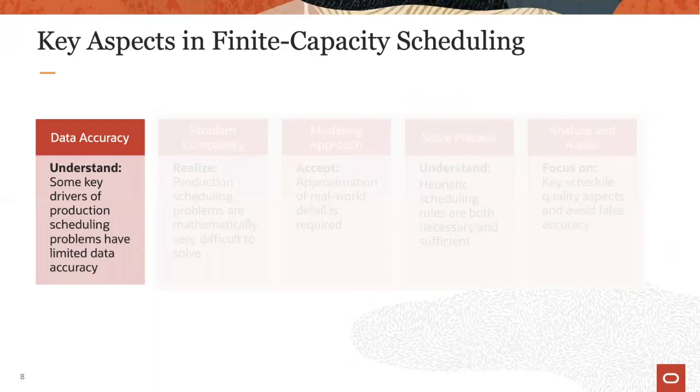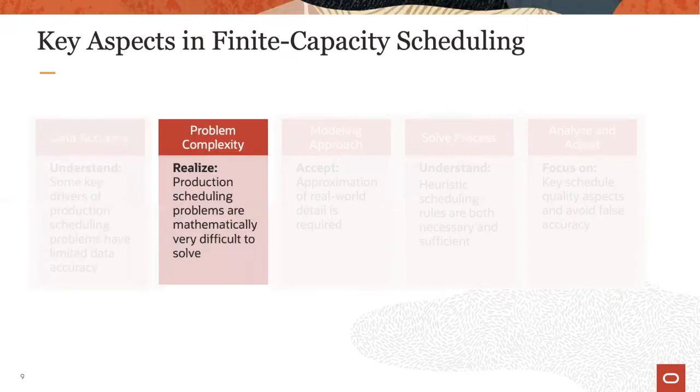Now let's go over some key aspects of finite capacity scheduling that must be kept in mind. Regarding data accuracy, as just stated, the work orders that have to be scheduled are at least partially the result of planning processes, which by nature have some data inaccuracy. In terms of problem complexity, the underlying mathematical scheduling problems belong to the class of hardest problems there is.